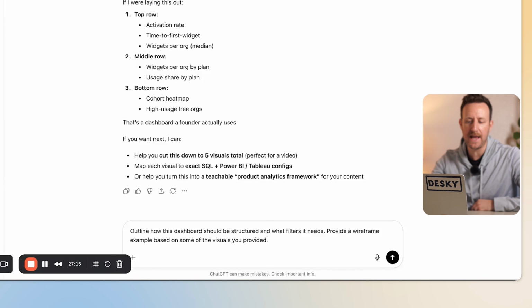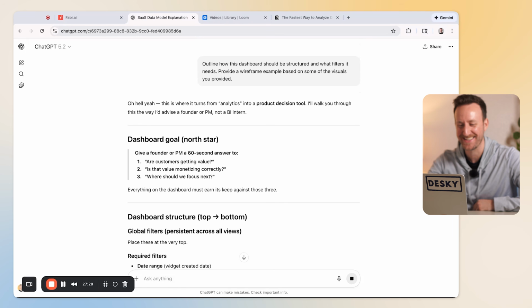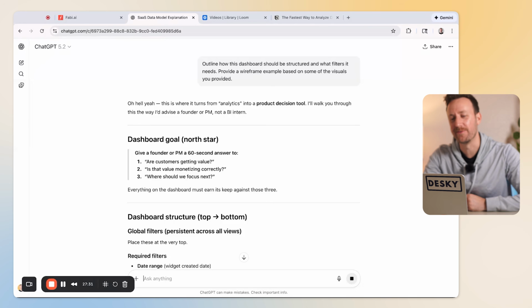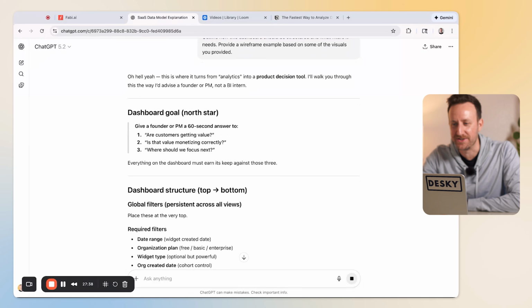So I'm asking it, outline how this dashboard should be structured and what filters it needs. Provide a wireframe example based on some of the visuals you provided. I love how ChatGPT said, oh, hell yeah. Actually, I've never seen it do that before, but that's kind of cool. Oh, hell yeah. This is where it turns from analytics into a product decision tool.